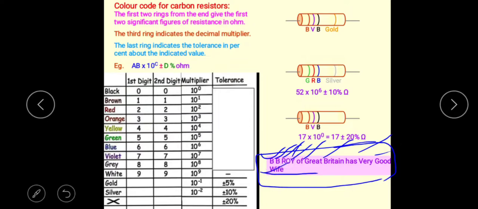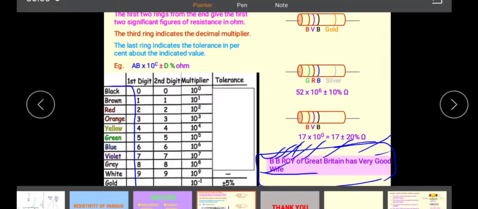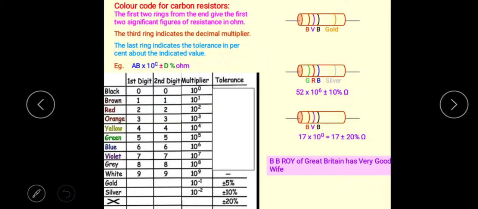So this is the formula for remembering the sequence of the color code. B.B. Roy of Great Britain has a very good wife. This is the simplest formula to remember the sequence of the color code. So like this, you need to calculate the resistance of the given resistor. Thank you everyone.